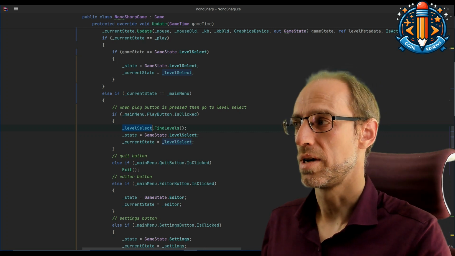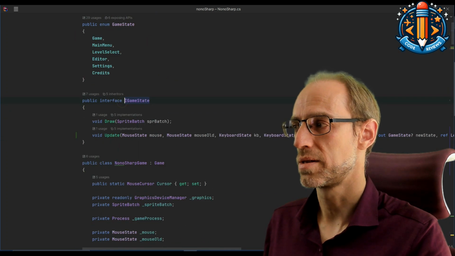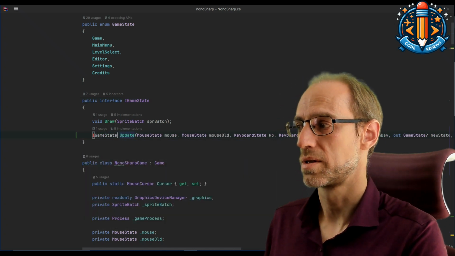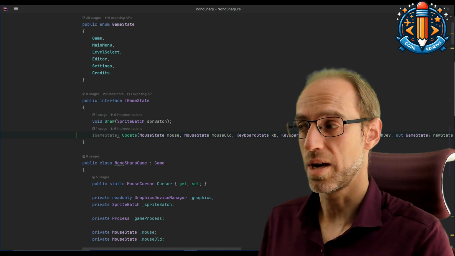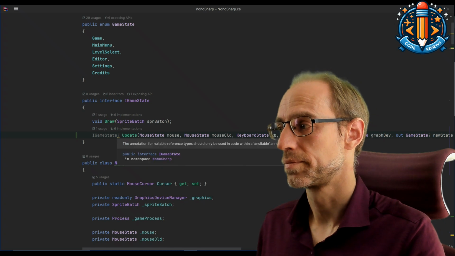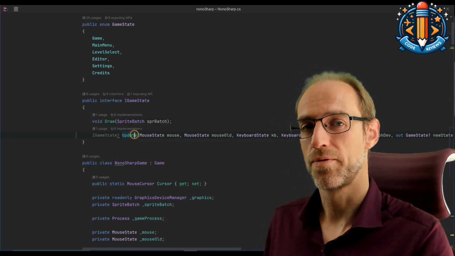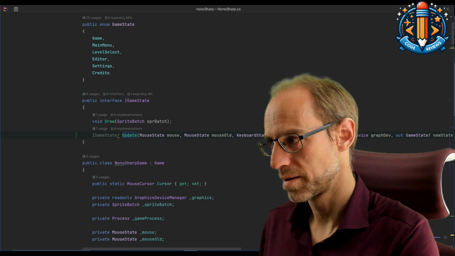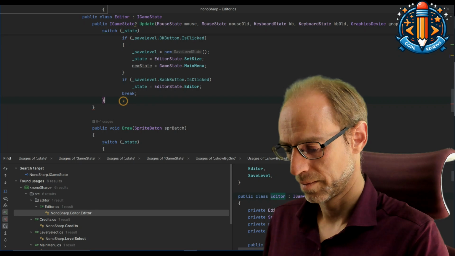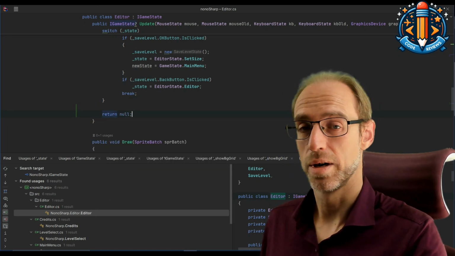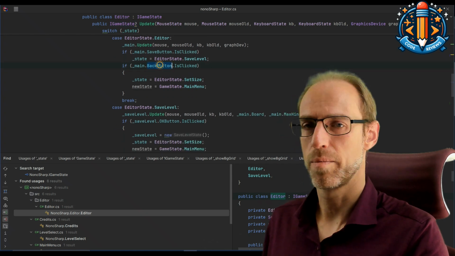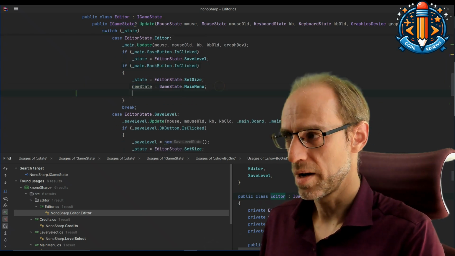So what we're going to do is we're going to change this interface to now on the update return to us either null if you want to stay on this game state or a new game state. And of course that means we have to fix all of the implementations. Most of the times we will return null, like here in the editor, but sometimes we want to switch. So if you click the back button, the new state is the game main menu.